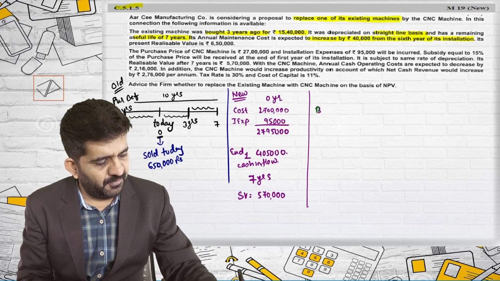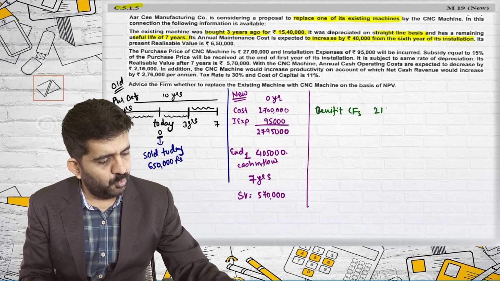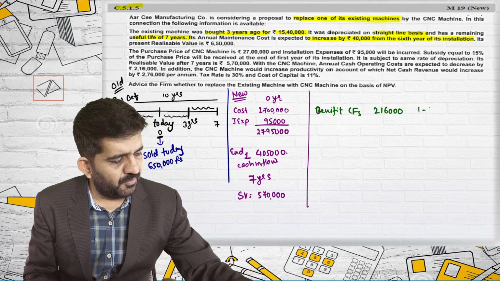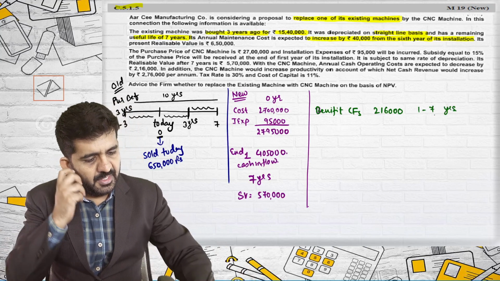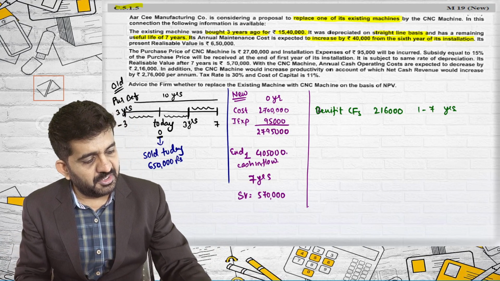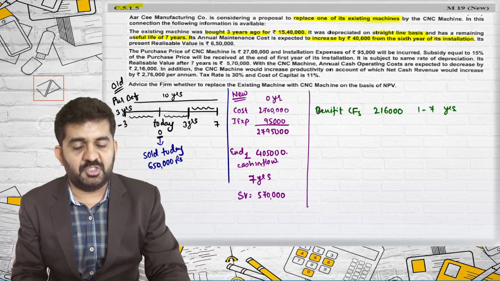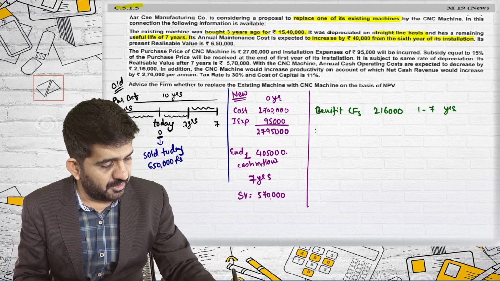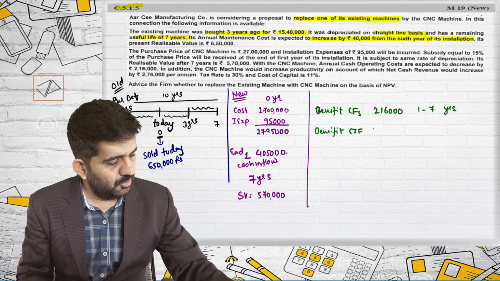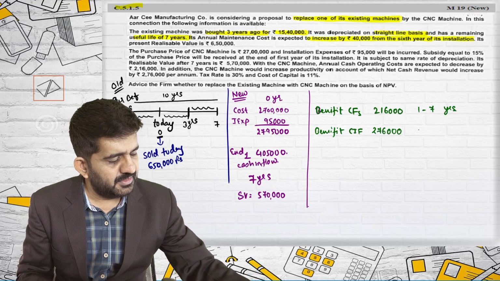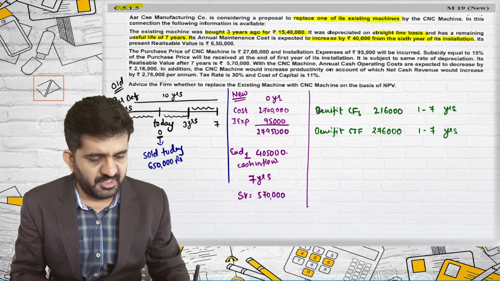So there will be a benefit in cash flows of 2,16,000 from 1 to 7 years. This is the reason why you are purchasing the new machine. In addition, the CNC machine would increase the productivity on account of which the net cash revenue would increase by 2,76,000. This is again a benefit, cash inflows of 2,76,000, from 1 to 7 years.